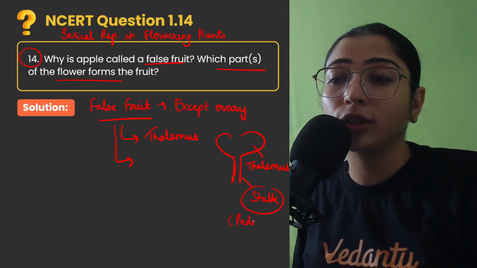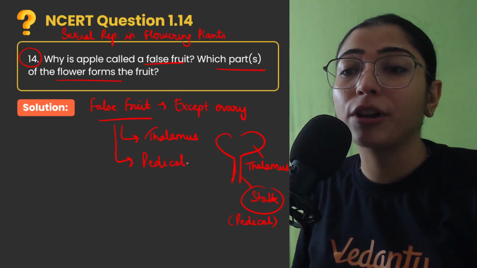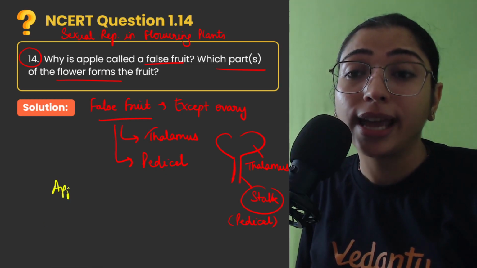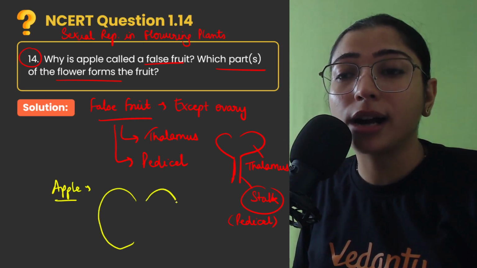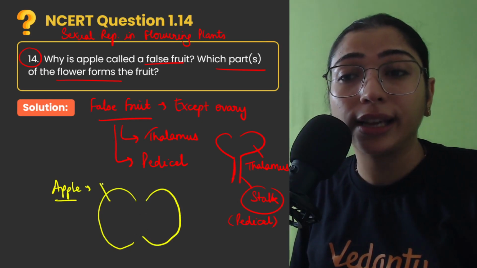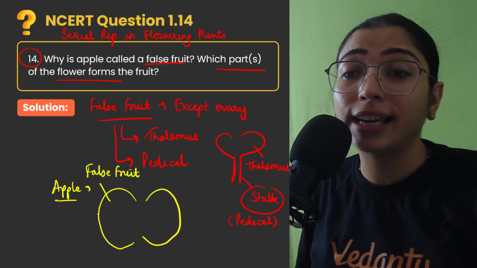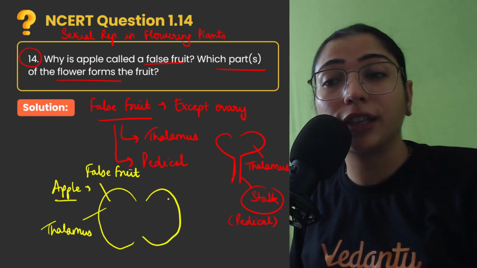And what do we call the stalk of the flower? It is known as pedicel, right? So one such example of false fruit which is given in your NCERT book is of apple, right? Apple. So children, when you eat an apple, have you ever noticed that the fleshy part that you are eating is nothing but a false fruit? It has actually developed from the thalamus of the apple flower.